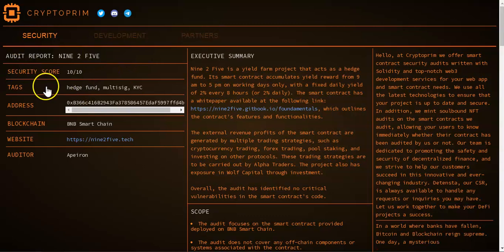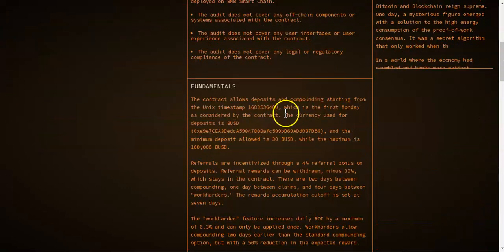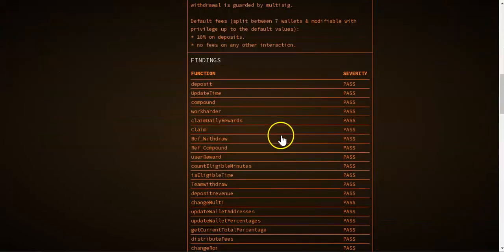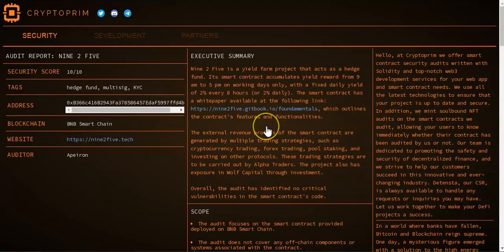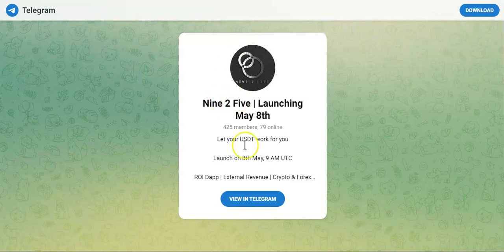Security score 10 out of 10. So we have the hedge fund, we got the multi-sig, and we have KYC. And then over here, like George Stamp, we got a summary about how everything works. I'm not going to go through it, so take your time, do your own research, make sure you fully understand how everything works.